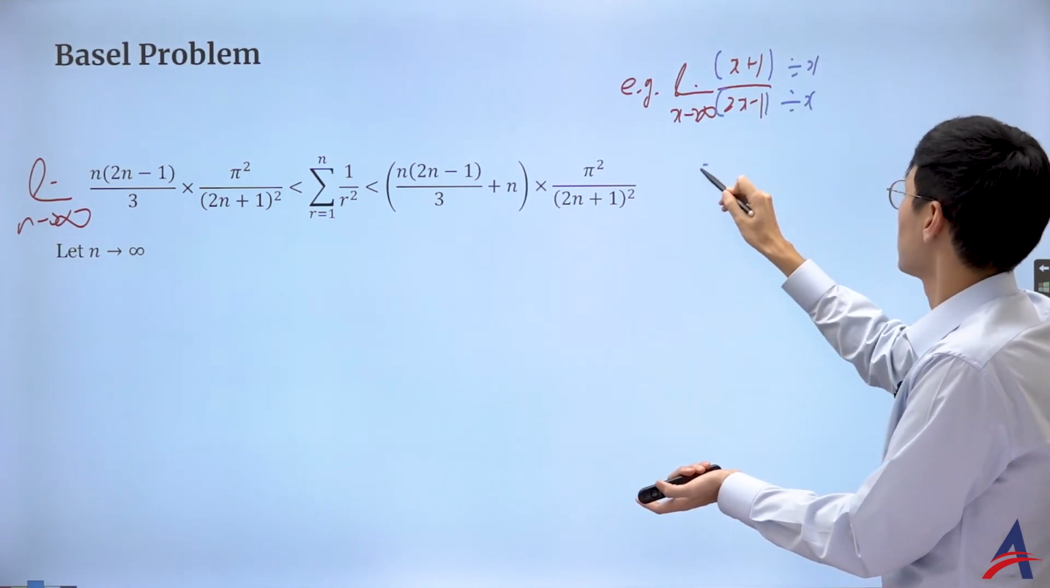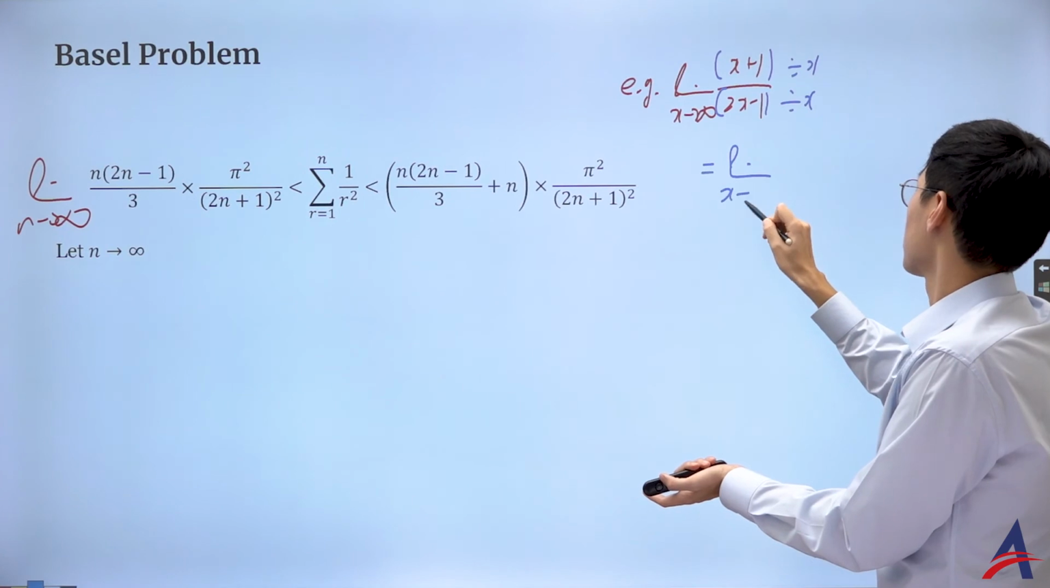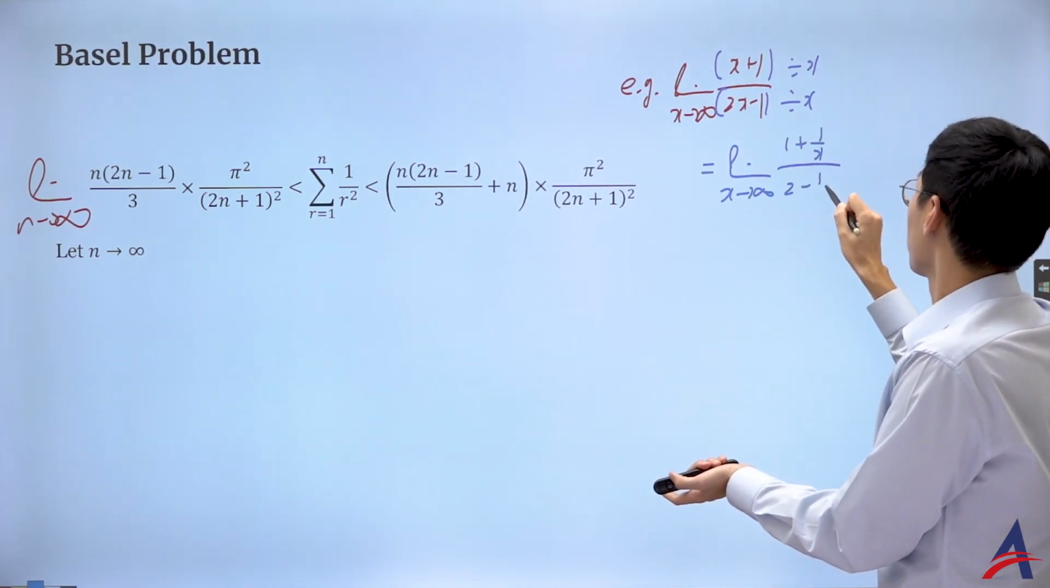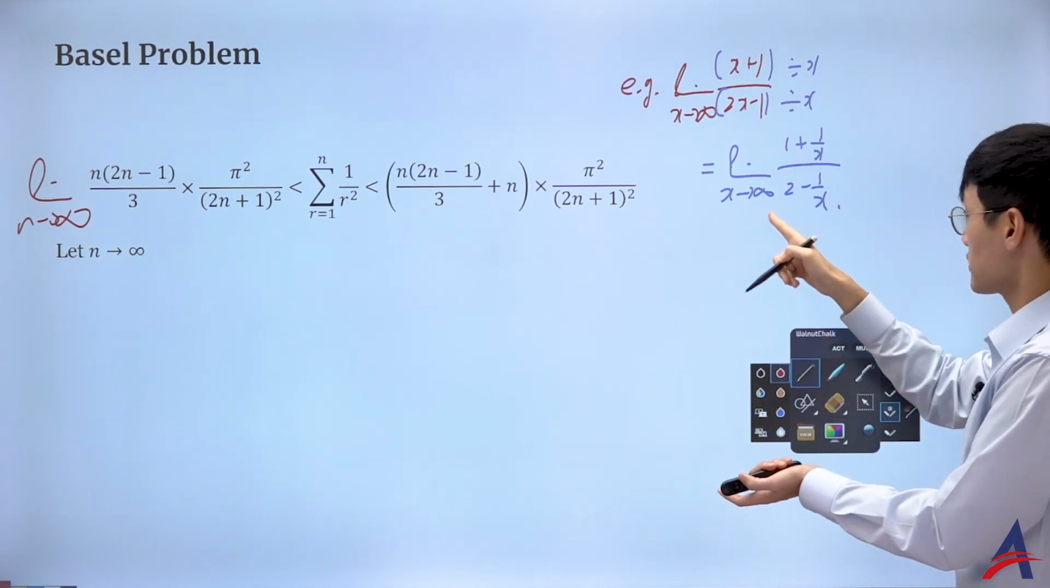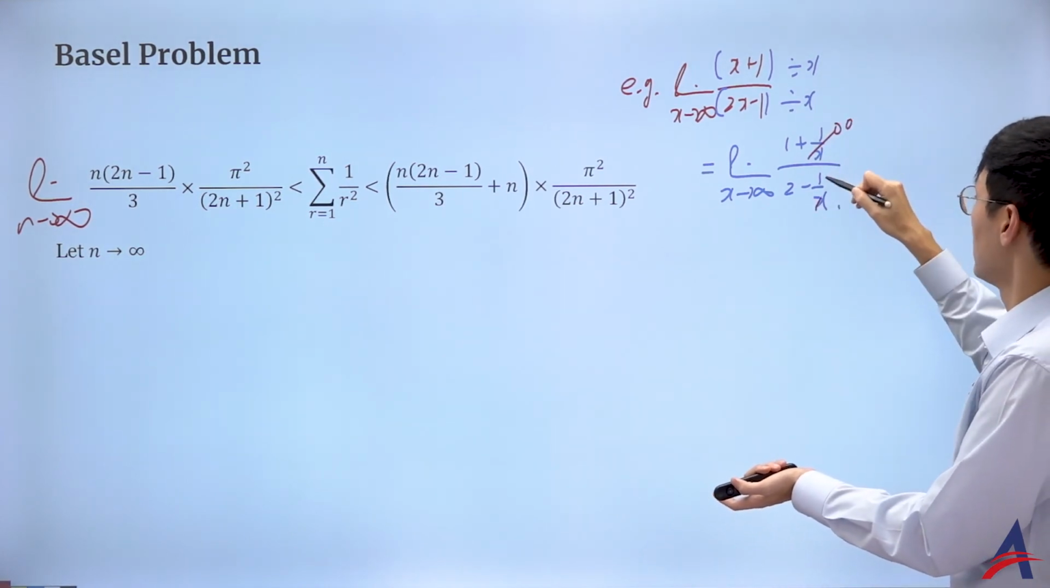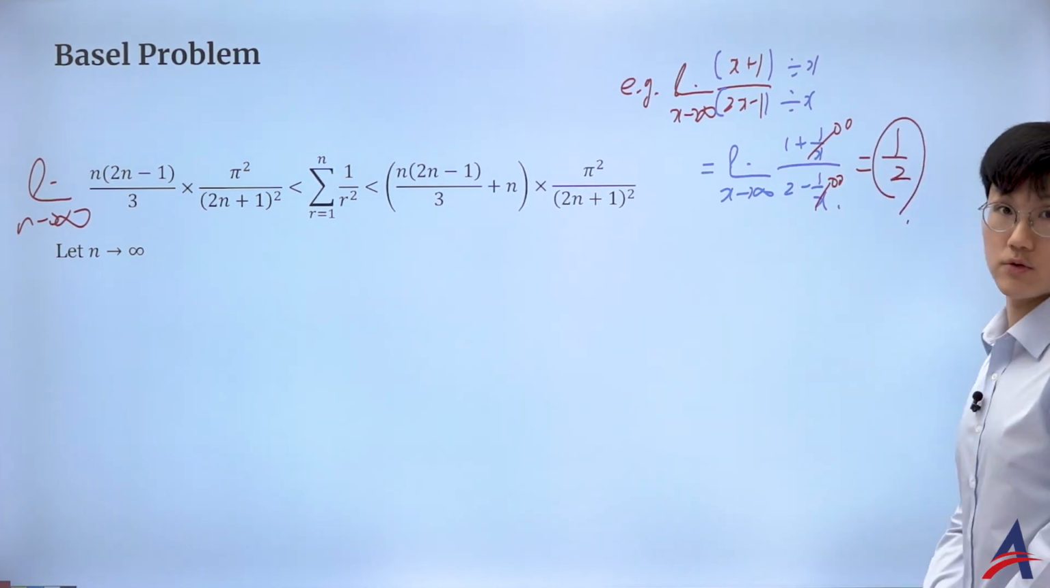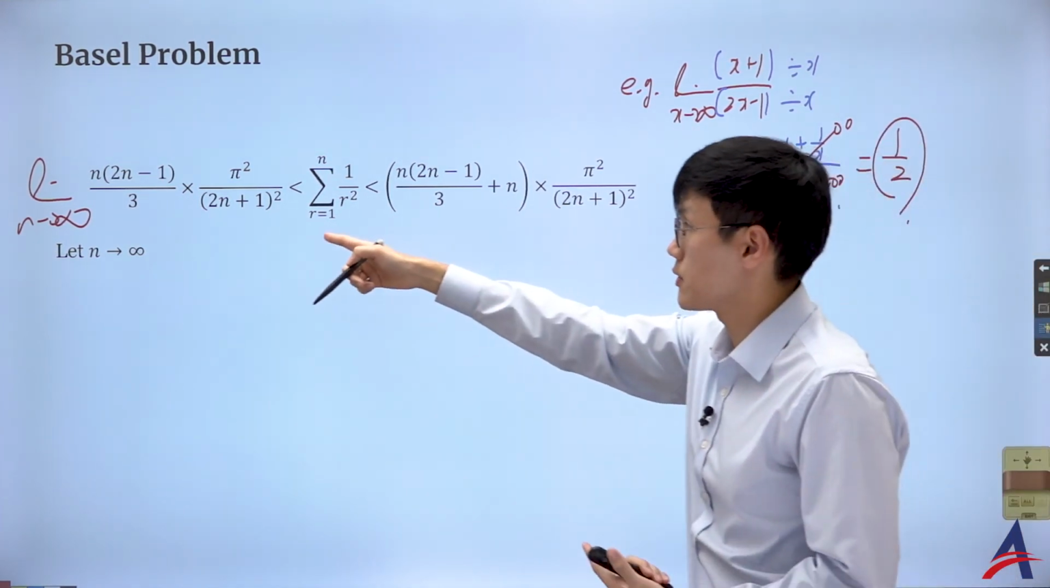Then this becomes the limit as x goes to infinity of (1 + 1/x) over (2 - 1/x). And if you send x to infinity, you know that it goes to 0. So then the horizontal asymptote here is going to be simply half. So that is great. That's what we did, isn't it? So that's exactly what I'm going to do here.